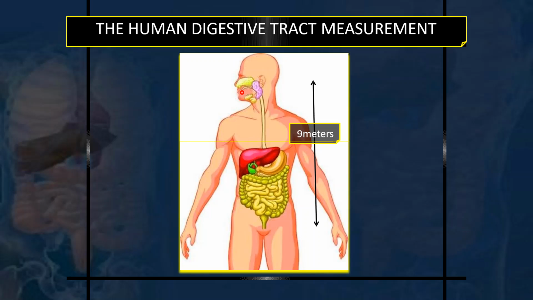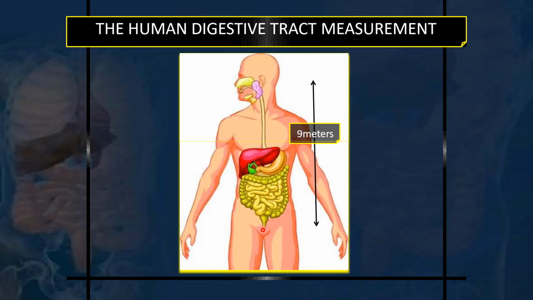Opening of the mouth is here, and here is the part of the oral cavity, some part of the pharynx, oropharynx, and then it continues as the laryngopharynx, and then it continues as the esophagus, and then into the stomach, and then into the small intestine, and then large intestine, like this.